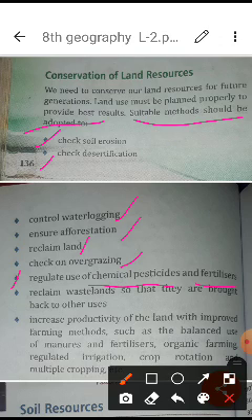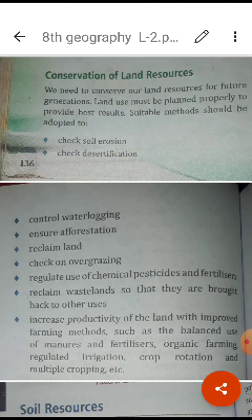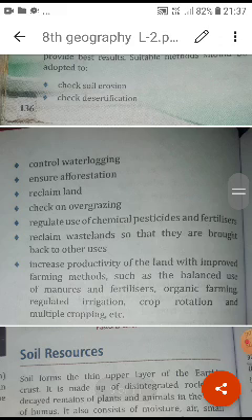So we have to recycle and regulate the use of fertilizers and chemical pesticides. Afterwards, reclaim wastelands so that they are brought back to other uses. This is also explained in the second point. Check desertification. It means we are supposed to check which lands are wasteland, not in utilization, and do different kinds of processes so that we can bring them into our use. Also increase the productivity of land with improved farming methods such as the balanced use of manures or fertilizers.